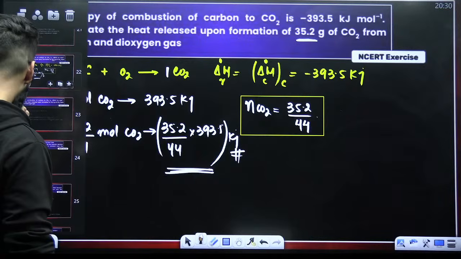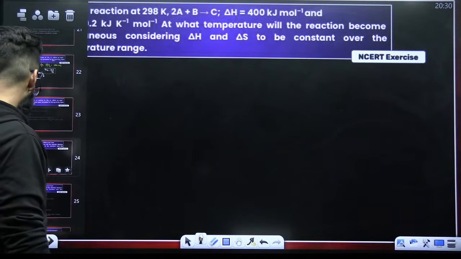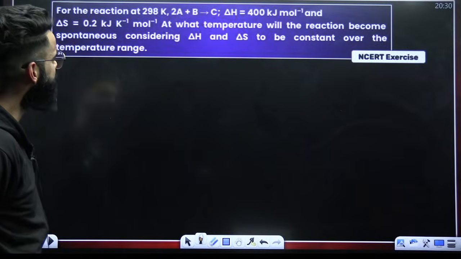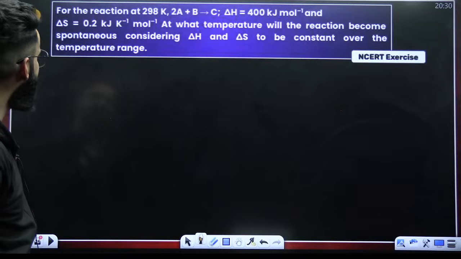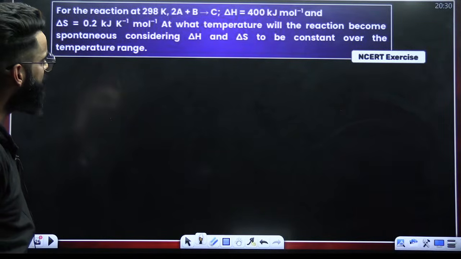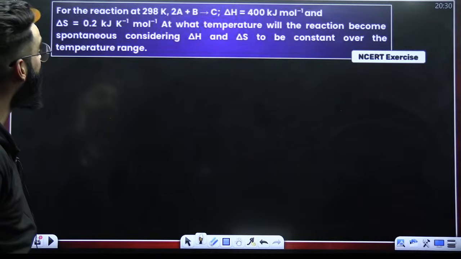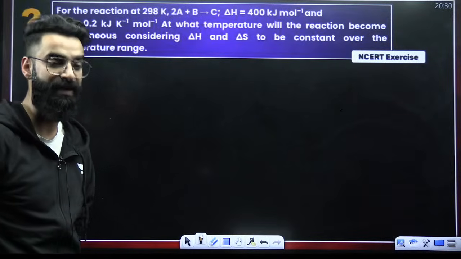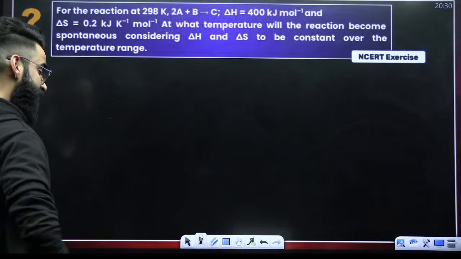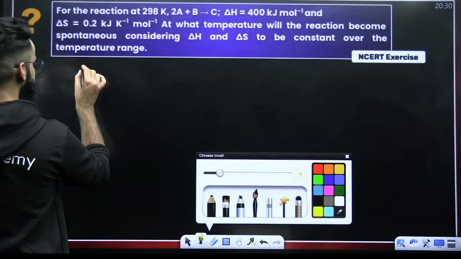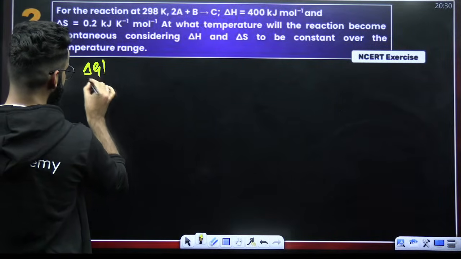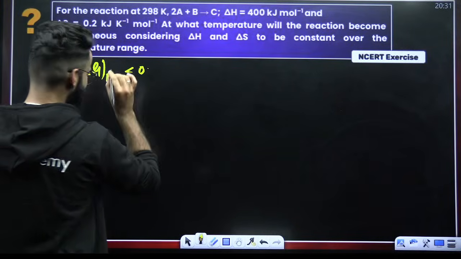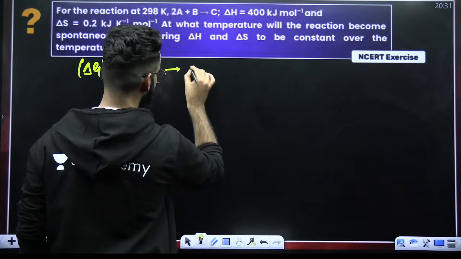Look at this question, guys. For the reaction which is given to me, delta H is given and delta S is given. At what temperature will the reaction become spontaneous? Considering delta H and delta S to be constant over the temperature range. Well, I believe you remember one thing. For any process to be spontaneous, delta G for the system at constant pressure and temperature has to be negative. This is the criteria for spontaneity, by the way.